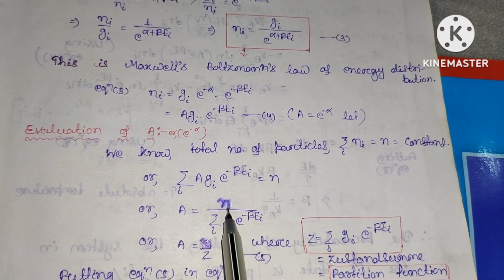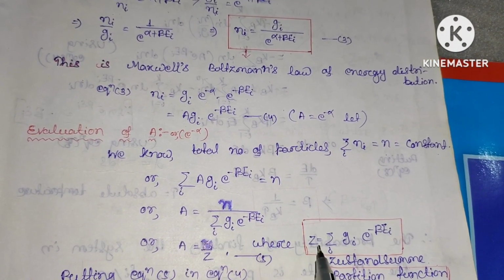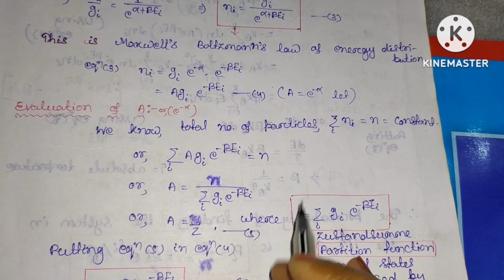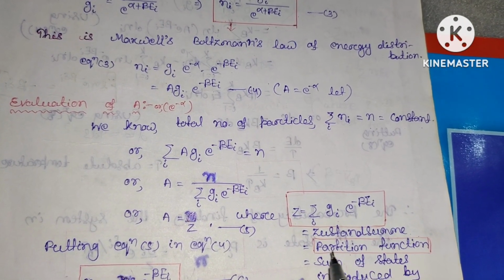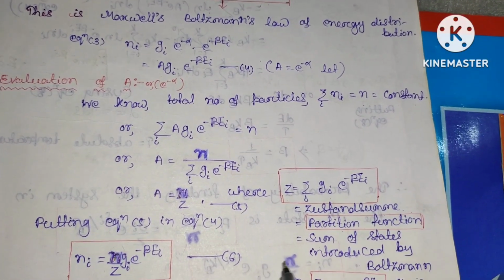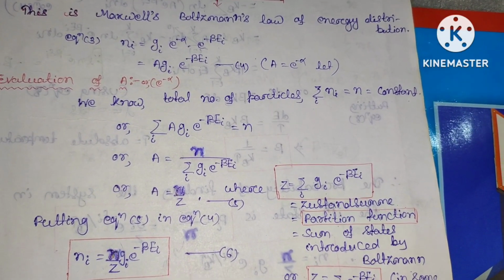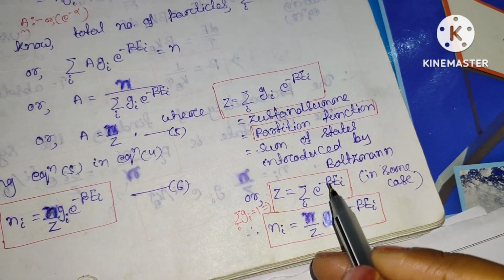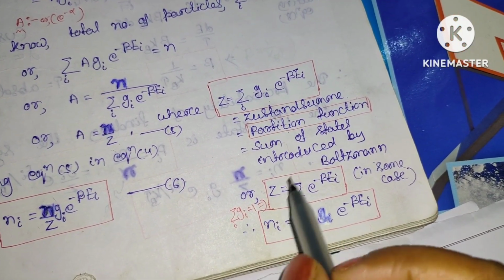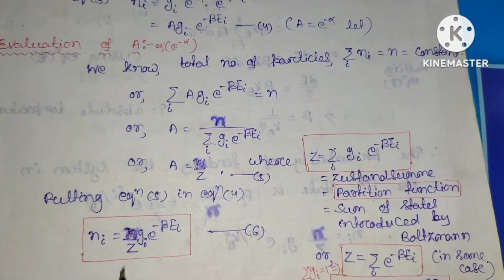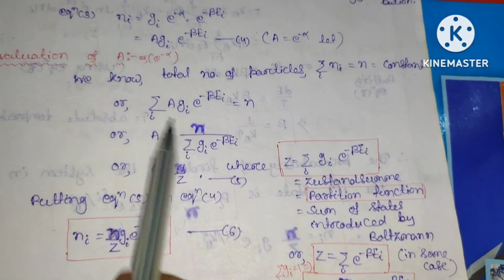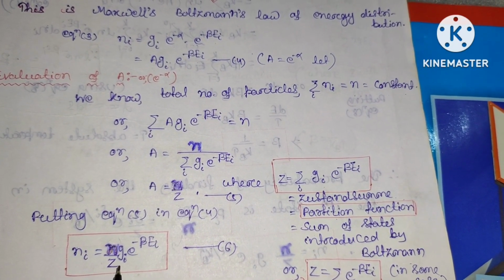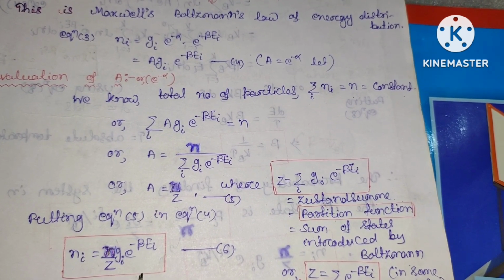So this part is known as Z. Z, the sum over Gi exponential minus beta Ei, is known as the sum over states, or the partition function, or the sum of states introduced by Boltzmann, where it can be written as Z equal to the sum over exponential minus beta Ei when Gi is equal to 1. Clear? So here you can see that ni will be equal to, in place of A, we have to write N by Z, times Gi exponential minus beta Ei. Clear?